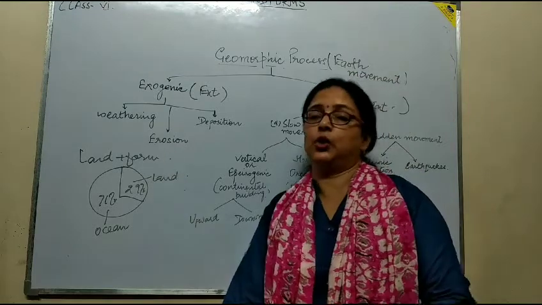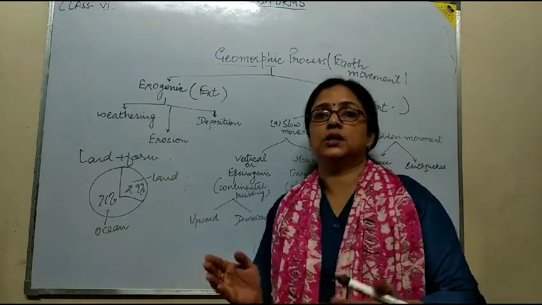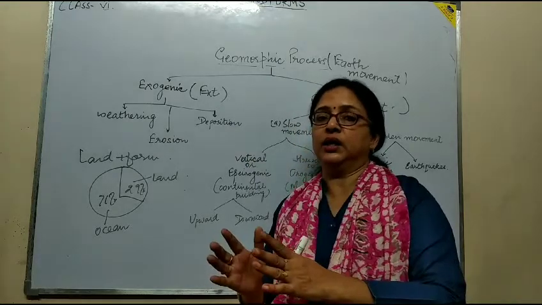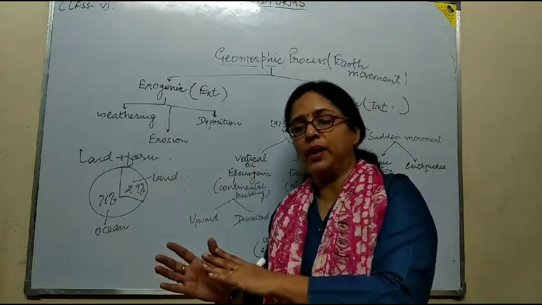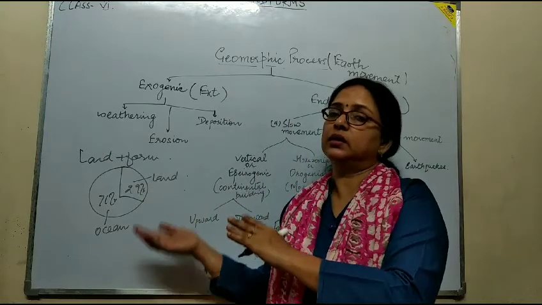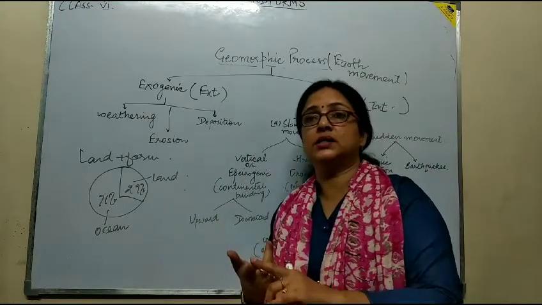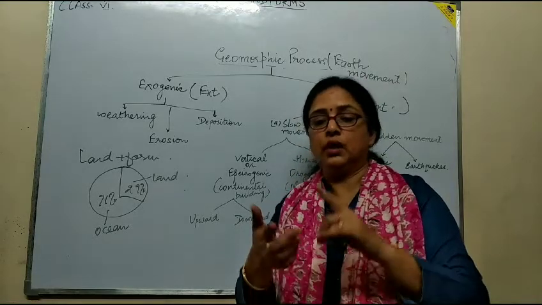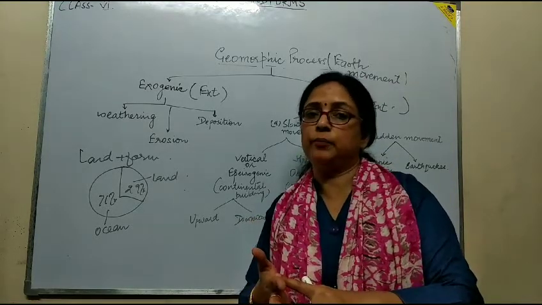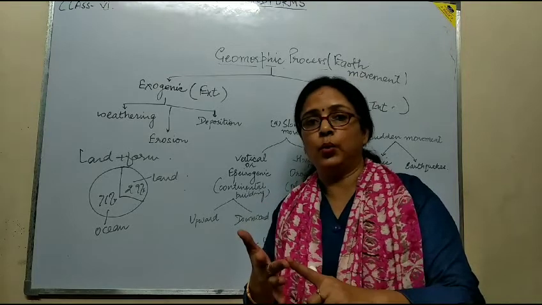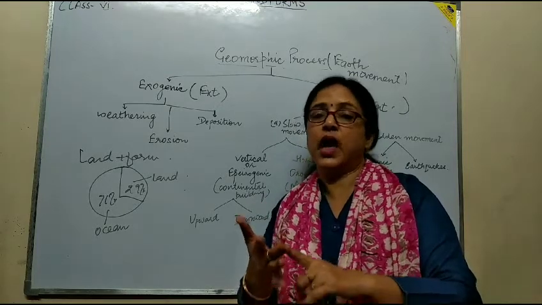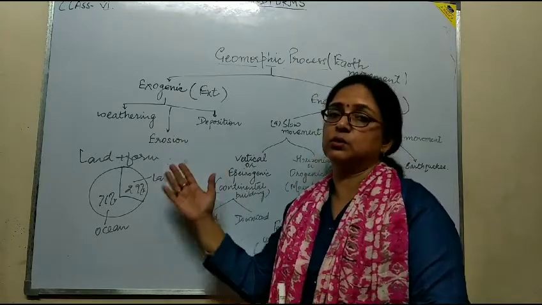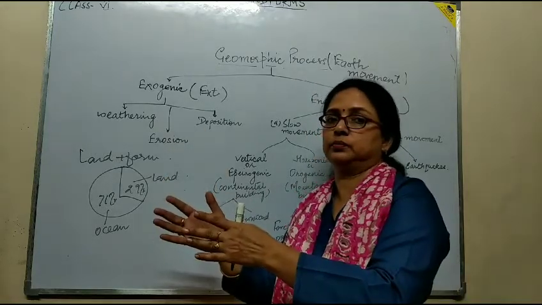Another one is erosion. Erosion means the taking away or removal of eroded material from one place to another place. It is done by running water, rainwater, the melting of glaciers, wind, ocean waves and currents. So many things are responsible for erosion.